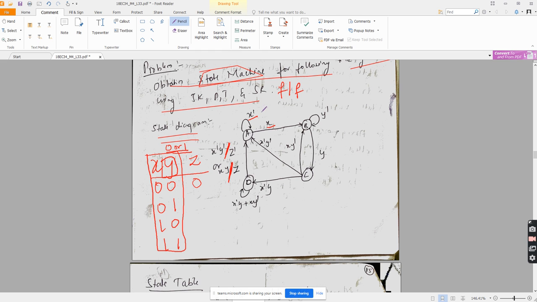I have written only x bar here. How many combinations is it covering out of these four? X bar means X is 0, and Y can be either 1 or 0. So I will take two combinations here: 0 1 and 0 0. Here, X is 1 and Y is don't care, which means Y will be either 0 or 1.